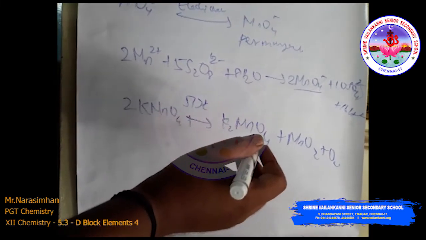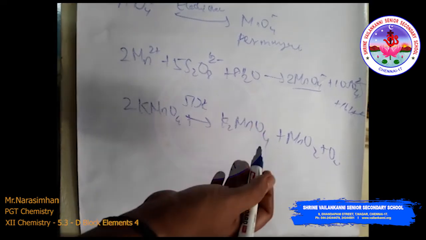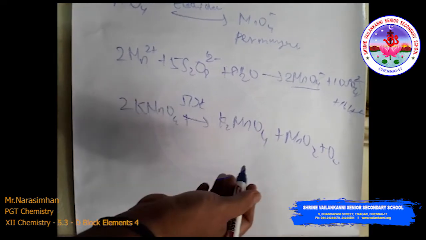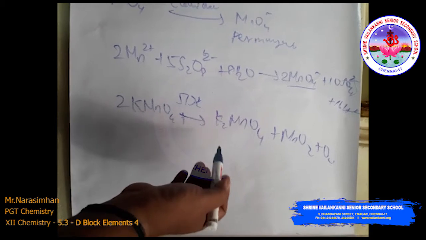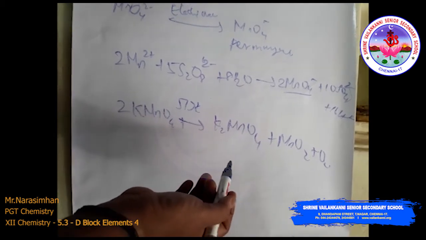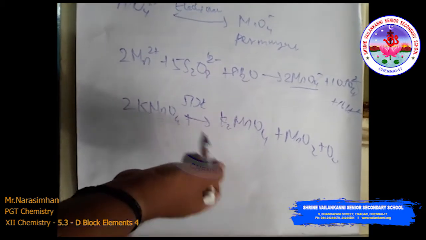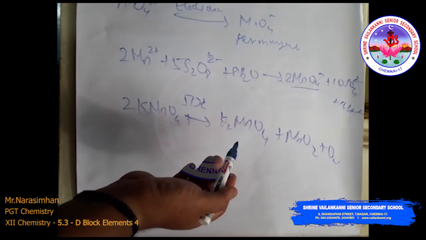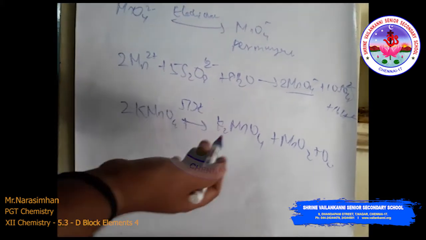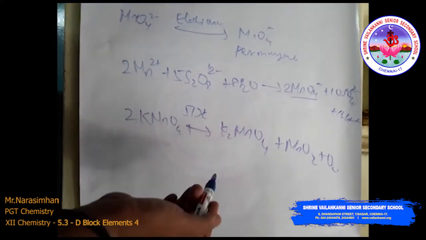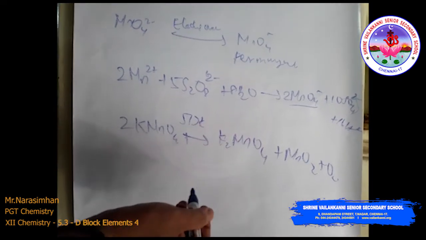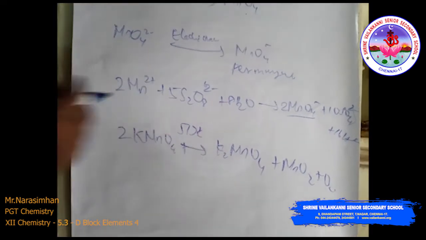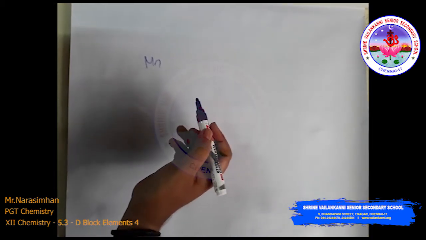So the intense color and the weak temperature-dependent paramagnetism are the physical properties of this compound. This can be explained with the help of molecular orbital theory, which is beyond your study limit. Okay, I will draw the structure of the manganate ion and the permanganate ion.